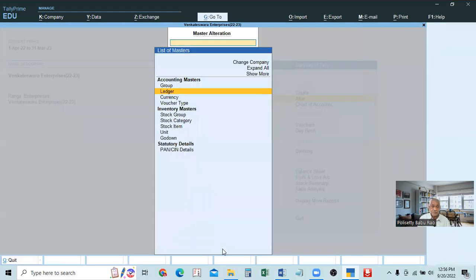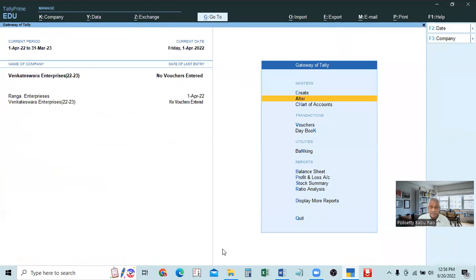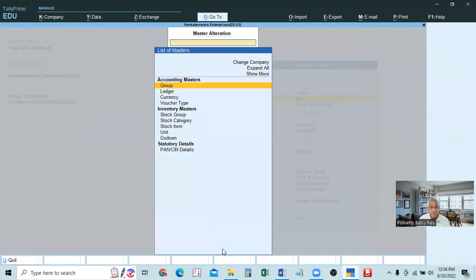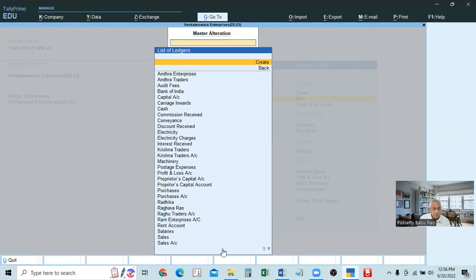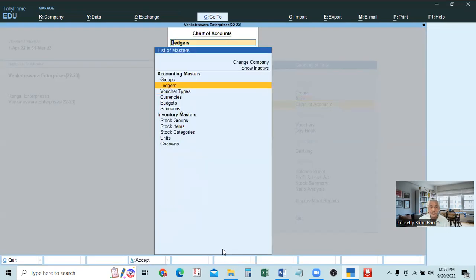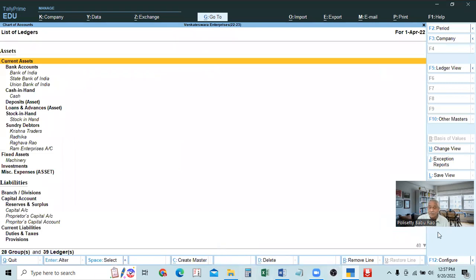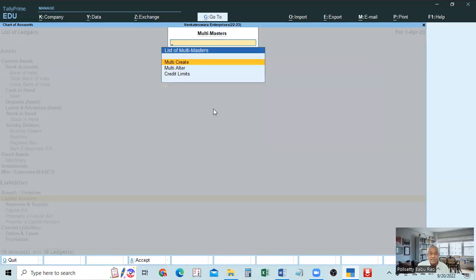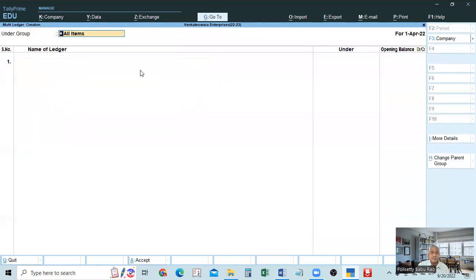Okay, so this is the method of entering the opening balances. At the time of creation also, when you create with the help of the create button, or with the help of the alteration button also, you can create. When you are creating single ledgers, we enter the opening balances. At the time of creating a single ledger, create the ledger, and at the end enter the opening balance. Similarly, sometimes we create multiple ledgers. In the case of multiple ledgers, go to multi-masters, then multi-create, then you will enter here.